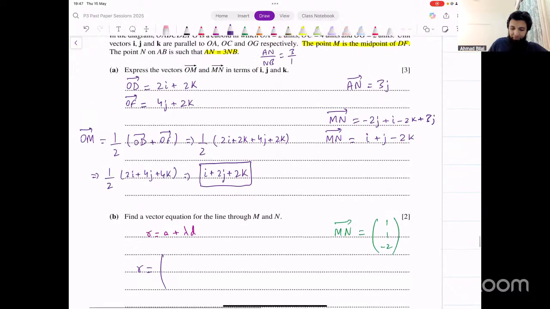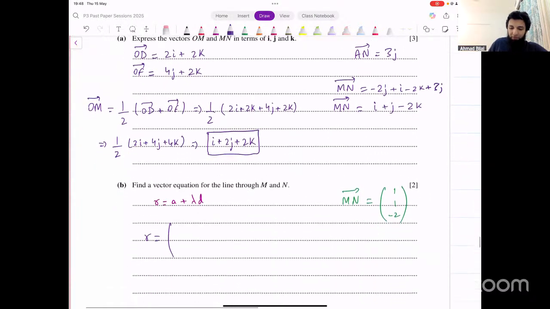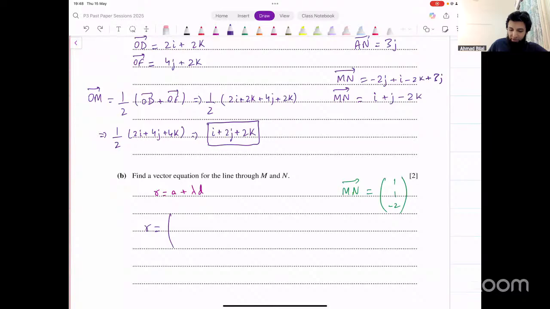What's a? We could say the point OM that we found. Let's use that as a. So that's (1, 2, 2) plus lambda times (1, 1, minus 2), right? These 2 marks were fairly straightforward. That's your final answer for the second part.